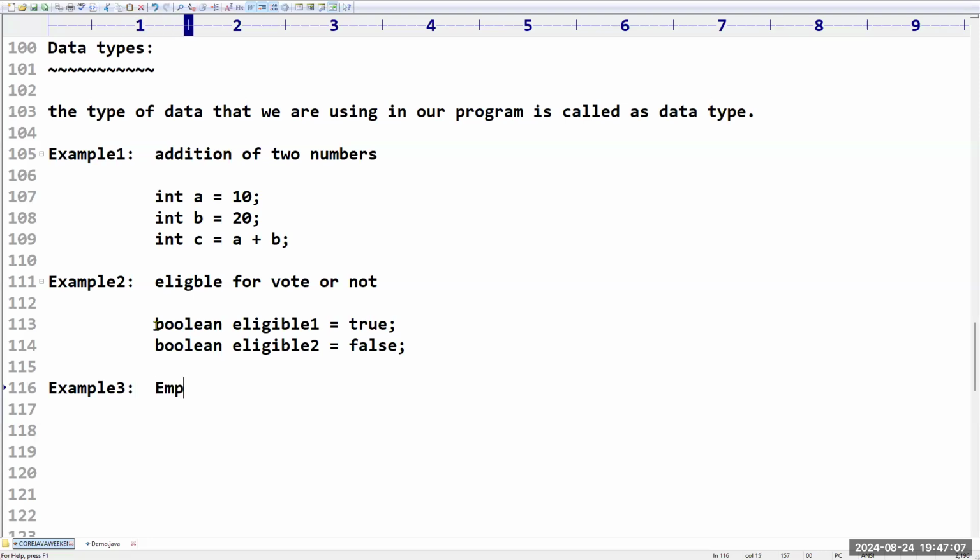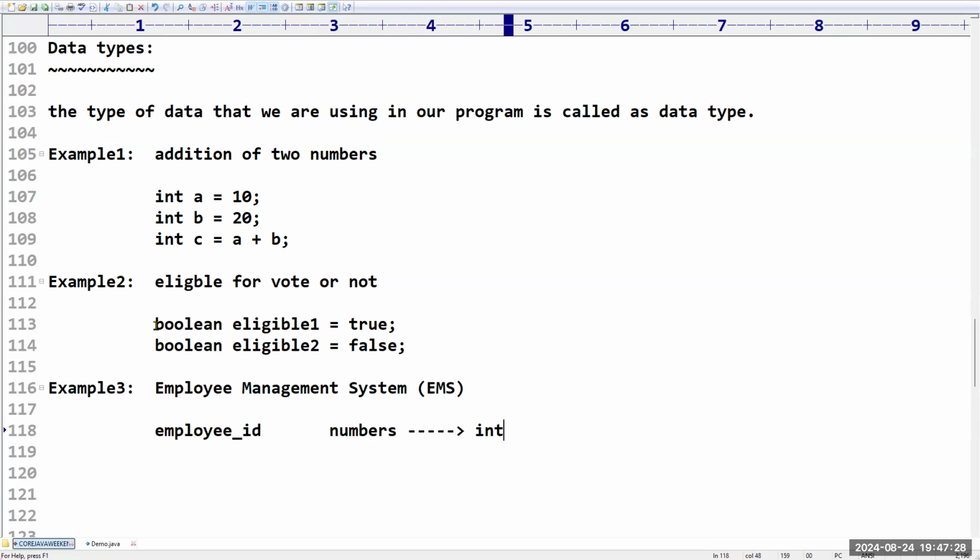Suppose consider I want to prepare one project like employee management system, something like that. I want to prepare one software like EMS. What type of data is it going to hold? We have to declare. Sir, if you take employee id, what type of data is it going to hold? Sir, it will hold numbers. Numbers means what type of data? Integers only. Next, I want to take employee name. What type of data is it going to hold? A group of characters. Sir, what is the meaning of this one? String.